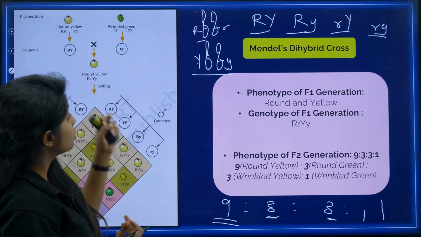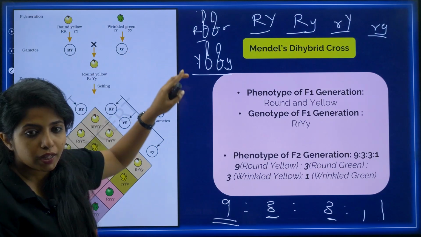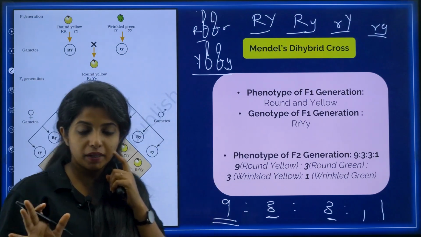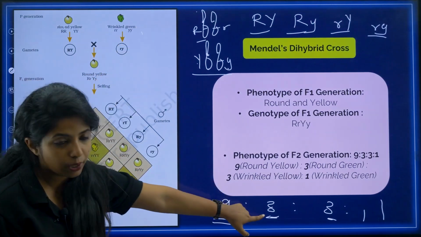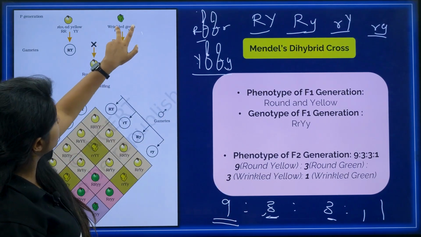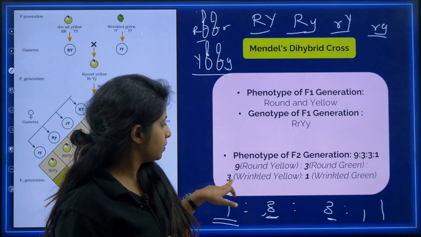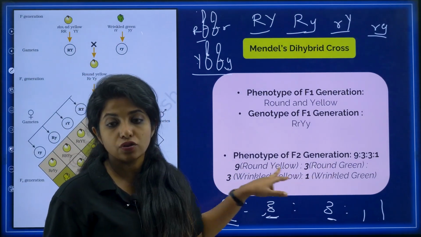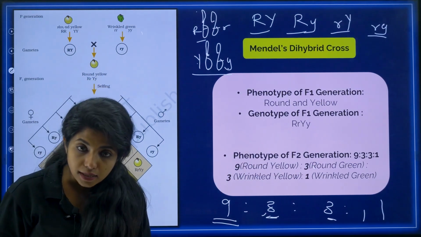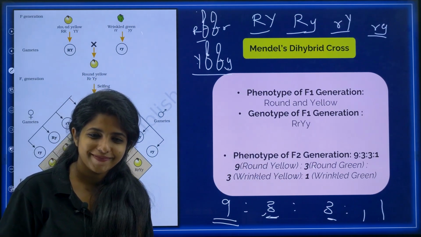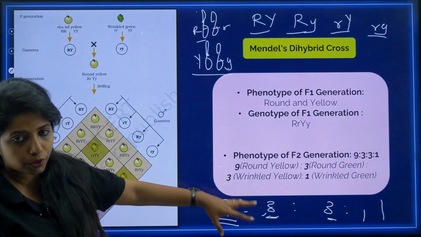Round was with yellow, but this time round will be with green, my dear children. You cannot put round and wrinkled together because this is the same character. It cannot come together. So you put round and green together, that is 3. Again, wrinkled was with green, so this time you would put wrinkled with yellow, so that will be 3. So round green is 3 and wrinkled yellow is also 3. So 9:3:3:1 is the ratio. Cool. This is Mendel's dihybrid cross. You should be knowing about this ratio, a very important ratio.